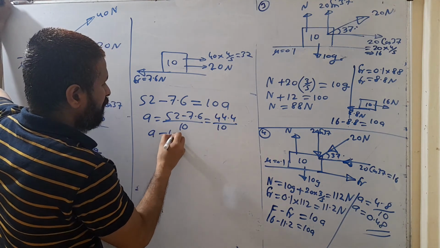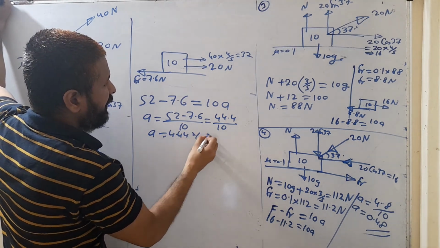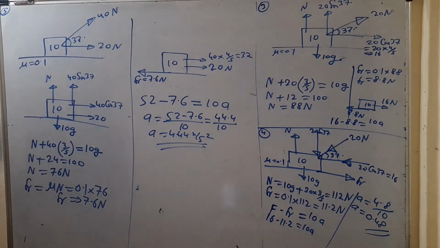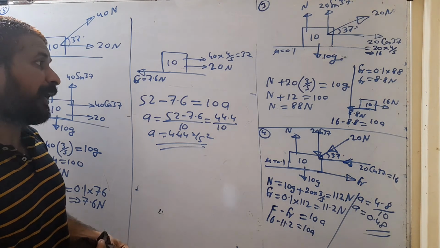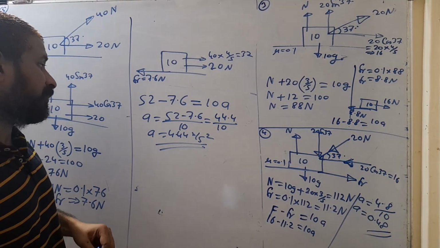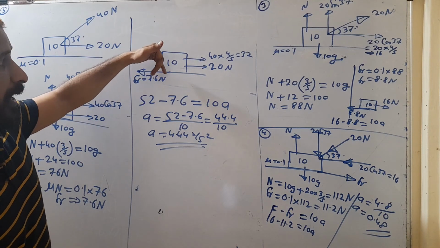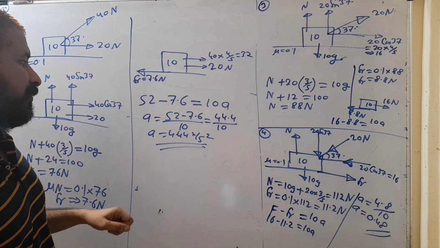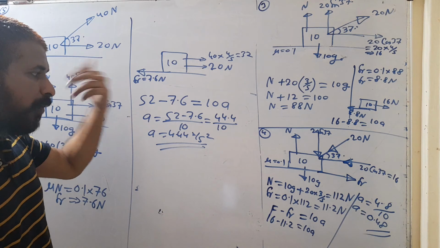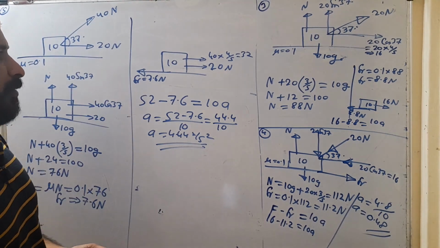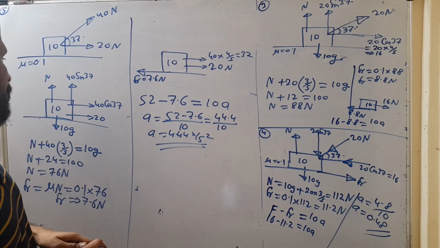The acceleration is 4.44 meter per second square. So frictional force is mu into N, but N changes from question to question. You have to calculate it from the total downward forces acting against the normal reaction force. So N is not always mg. N changes from situation to situation.